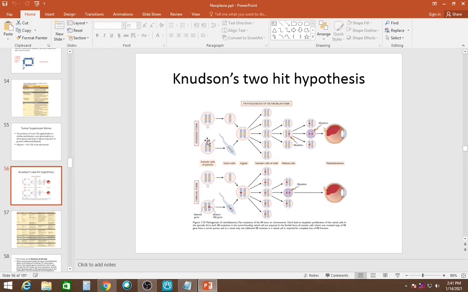In sporadic form, the baby was normal from the beginning. In familial form, the baby was not normal. The baby had one abnormal chromosome.